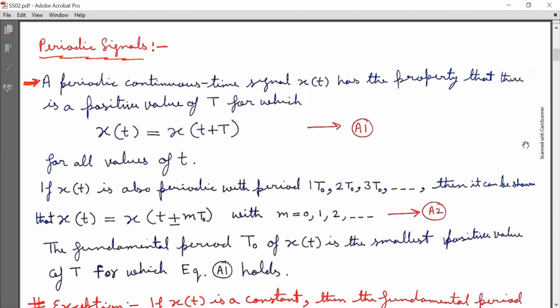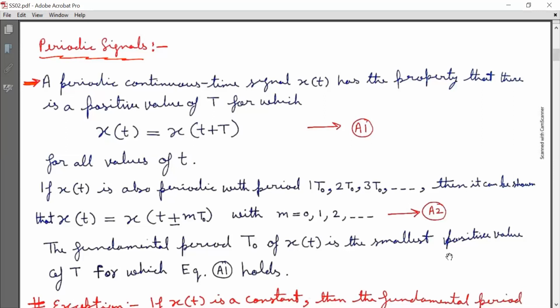A periodic continuous time signal x(t) has the property that there is a positive value of capital T for which x(t) is equal to x(t plus capital T) for all values of small t. Mark it as equation A1. If x(t) is also periodic with period T naught, 2T naught, 3T naught, and so on, then it can be shown that x(t) is equal to x(t plus or minus m T naught), with m equal to 0, 1, 2, 3, and so on. Mark it as equation A2.